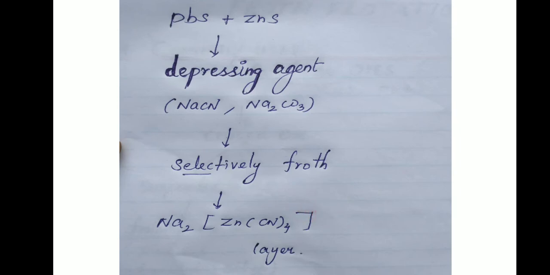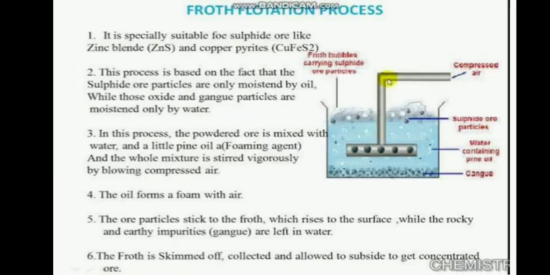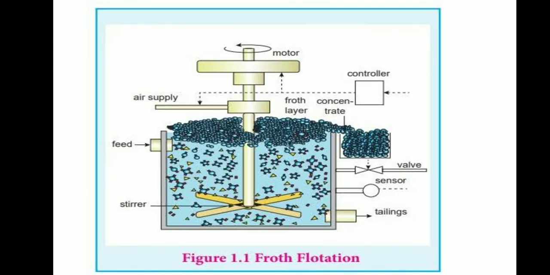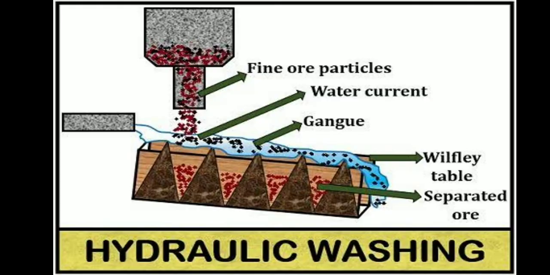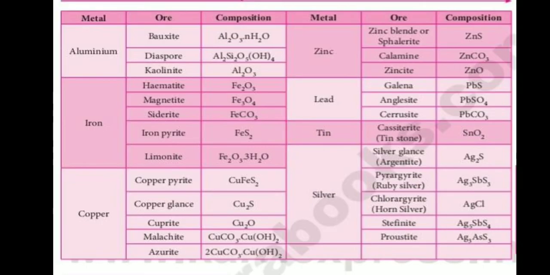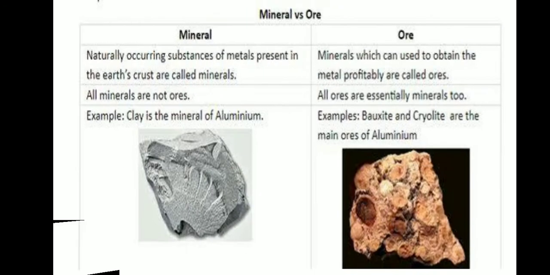Okay, this is a very important question. One more time, recall: what is the distinction between minerals and ore? Minerals are naturally occurring substances of metal present in the earth's crust.